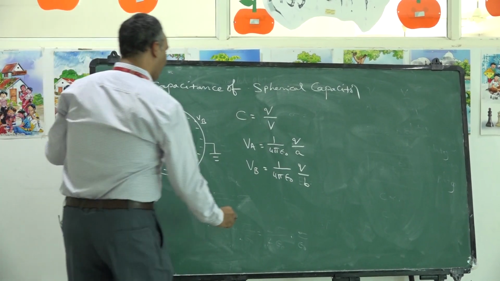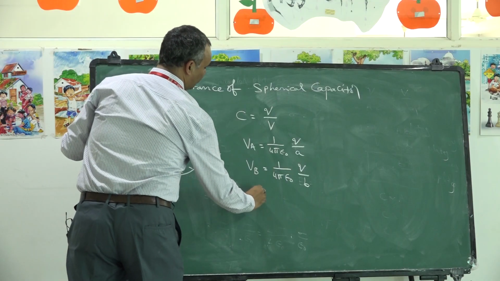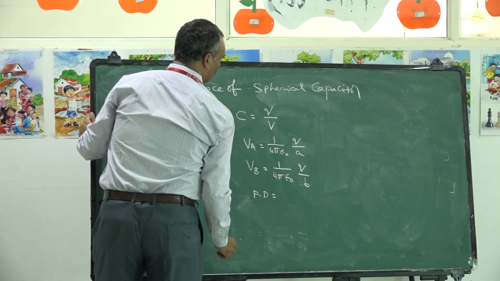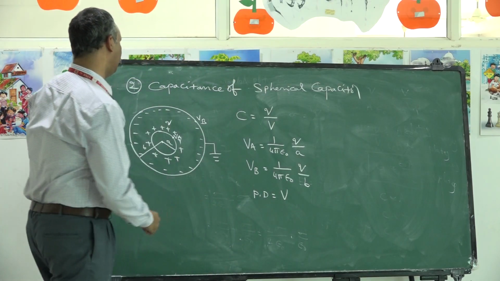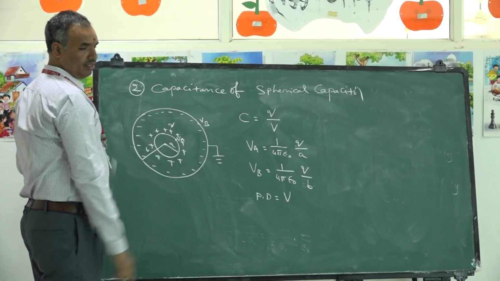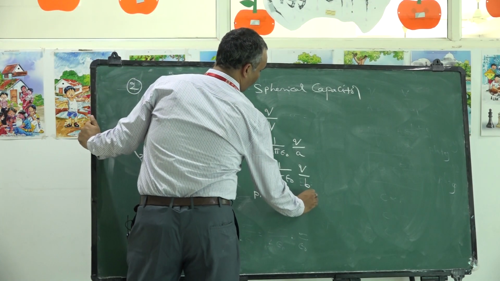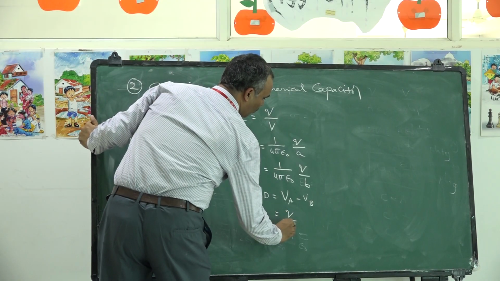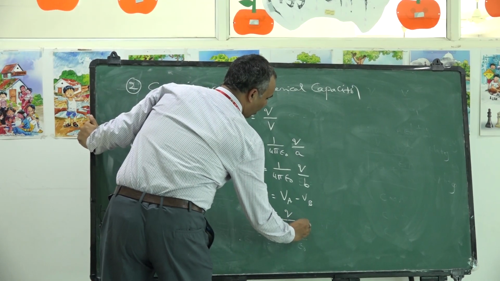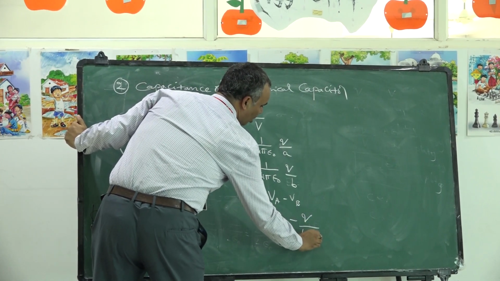The potential difference is equal to, which is greater? As the radius is less here, the potential is greater. So VA minus VB is Q by 4 pi epsilon naught A minus Q by 4 pi epsilon naught B.